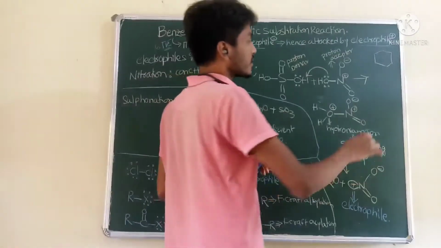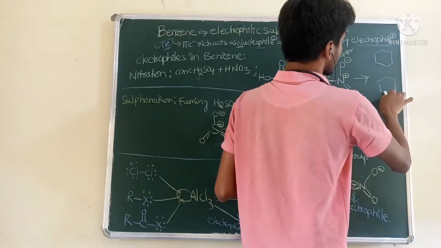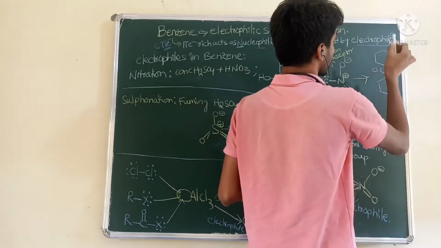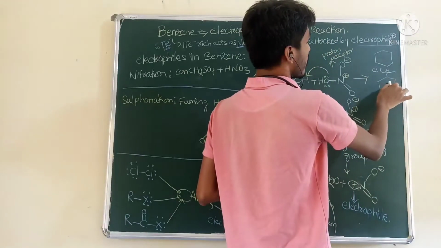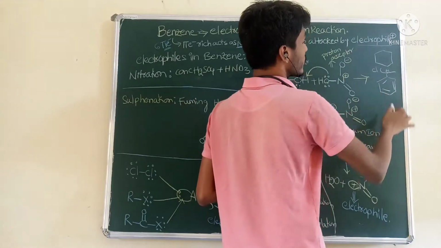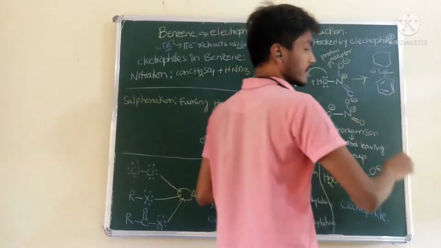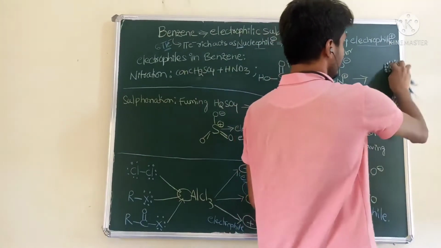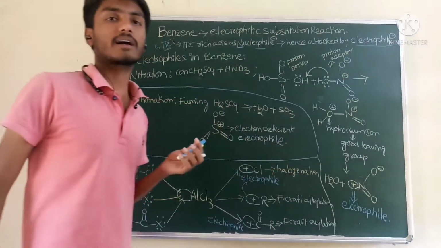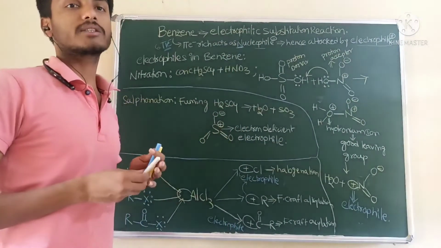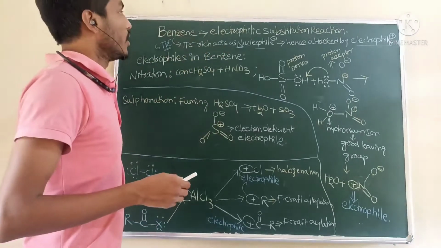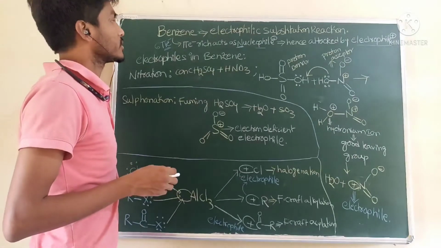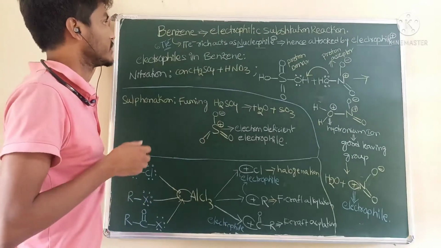Substitution reaction is just the elimination of one hydrogen, which is replaced by one electrophile like this. So the pi bonds are not at all removed in case of benzene, in order to preserve aromaticity. Why do we need to preserve the aromaticity? All the aromatic compounds are more stable. That's why benzene undergoes substitution reaction but not addition reaction. So this is about electrophilic substitution reaction of benzene.